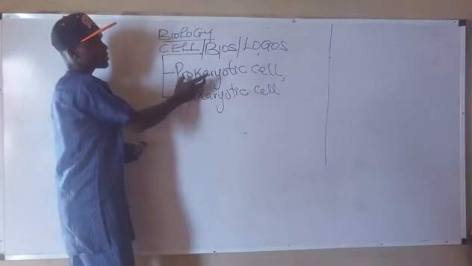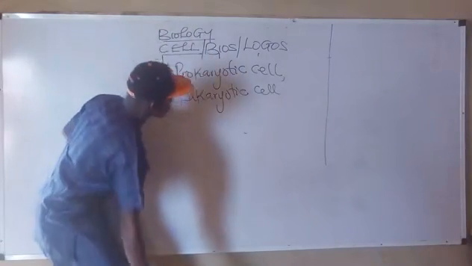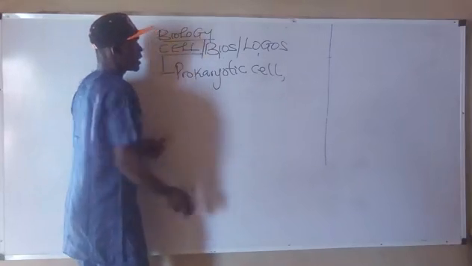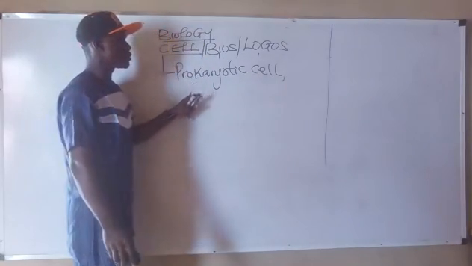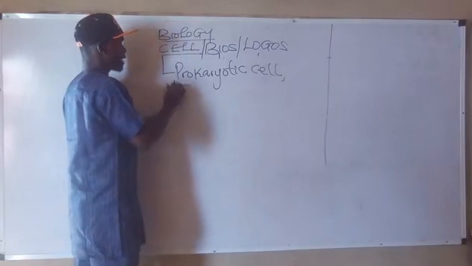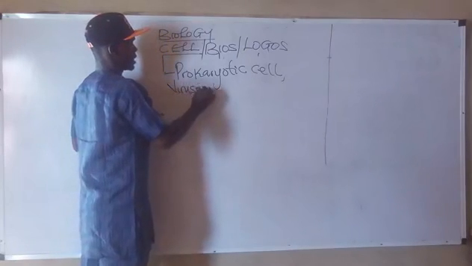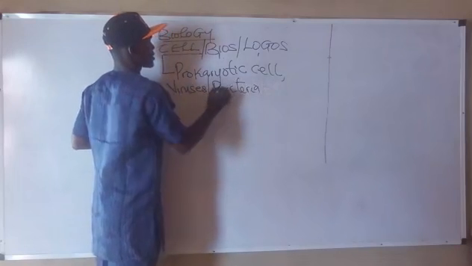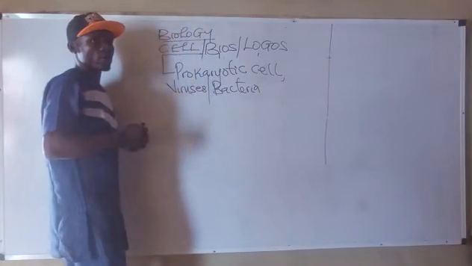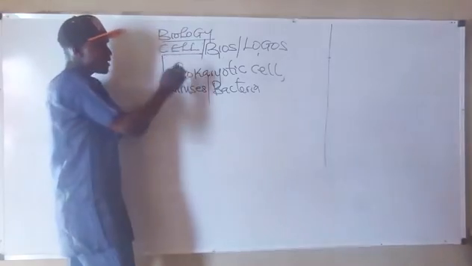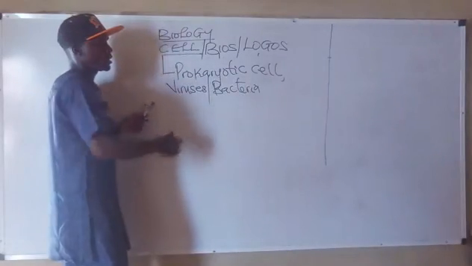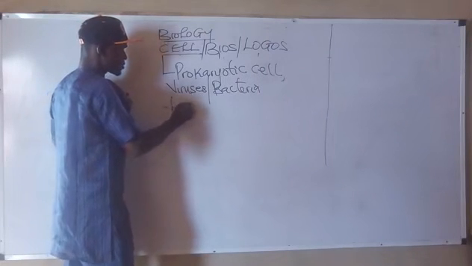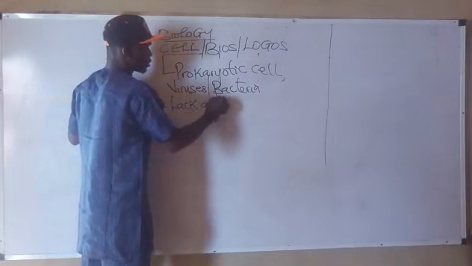Now, this prokaryotic cell is possessed by viruses and bacteria. Viruses and bacteria possess the prokaryotic cell. Now, what makes this cell prokaryotic? It is prokaryotic because it lacks a well-defined nucleus.